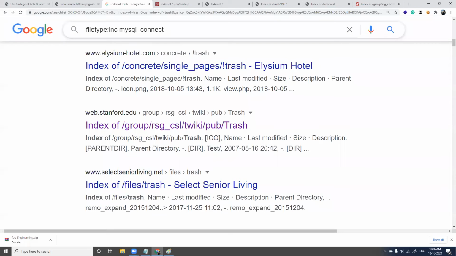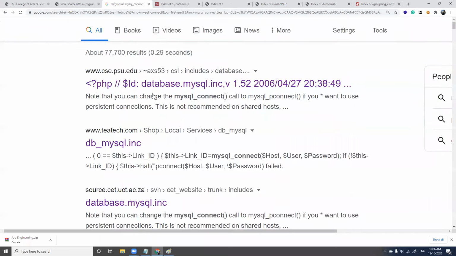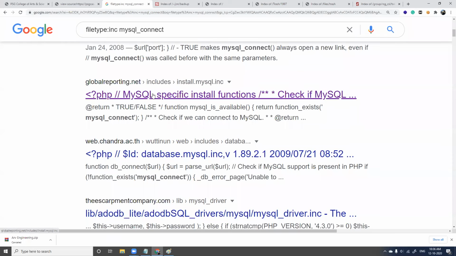It's a configuration file I'm looking for, for a database called MySQL, and this configuration file has information related to username, password and connect. So when we give this, probably we'll be getting usernames and passwords here.